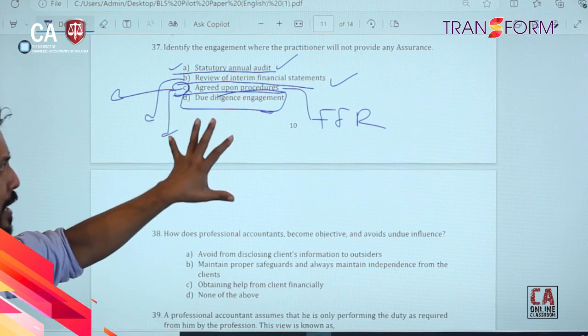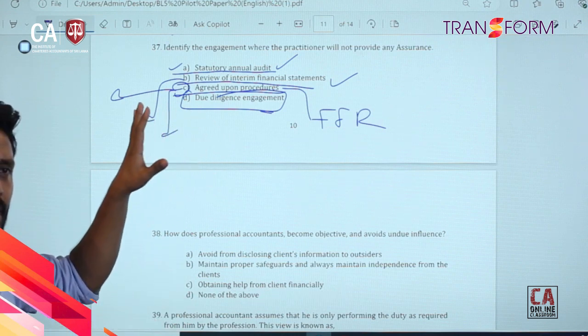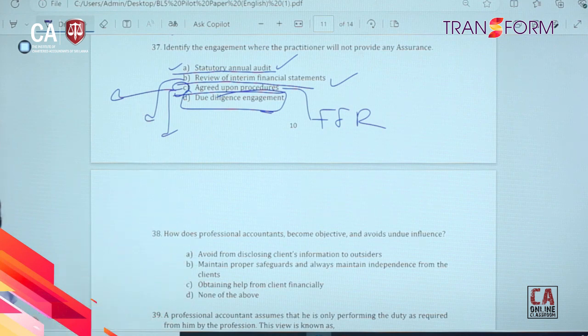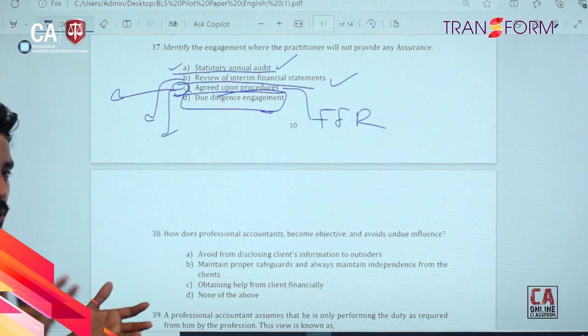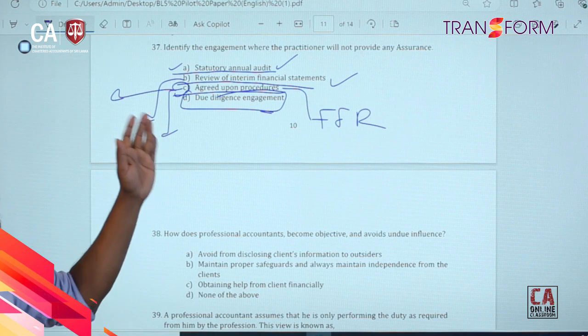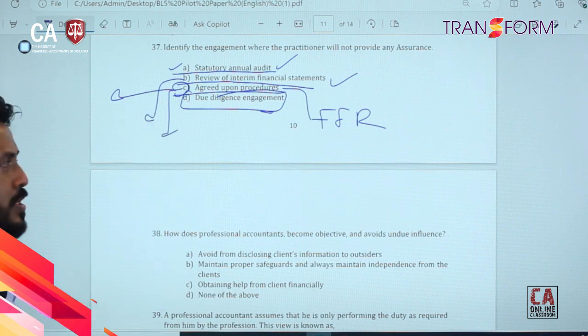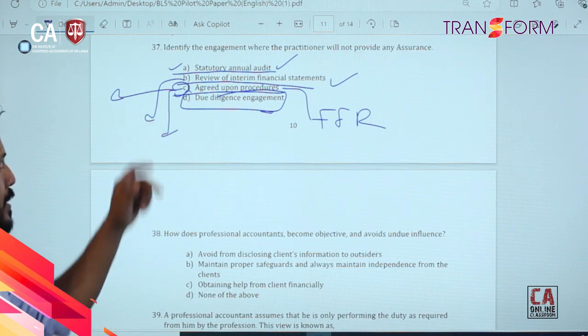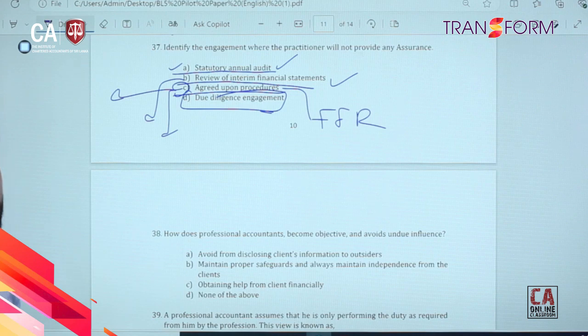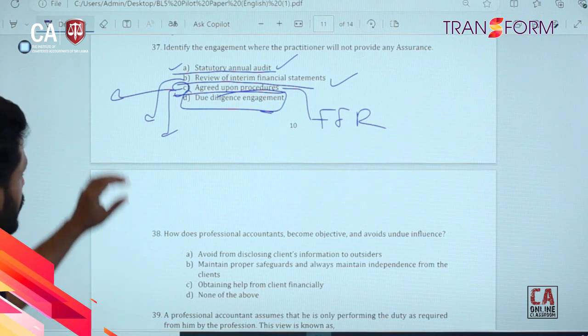There may be different types of due diligence in any acquisition process, or there may be a request from auditees. Basically you are issuing a limited assurance for that. So the answer is agreed upon procedures, right?